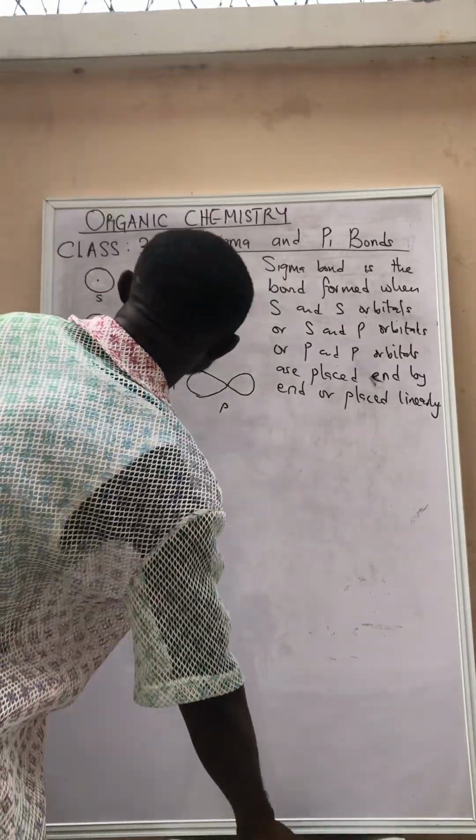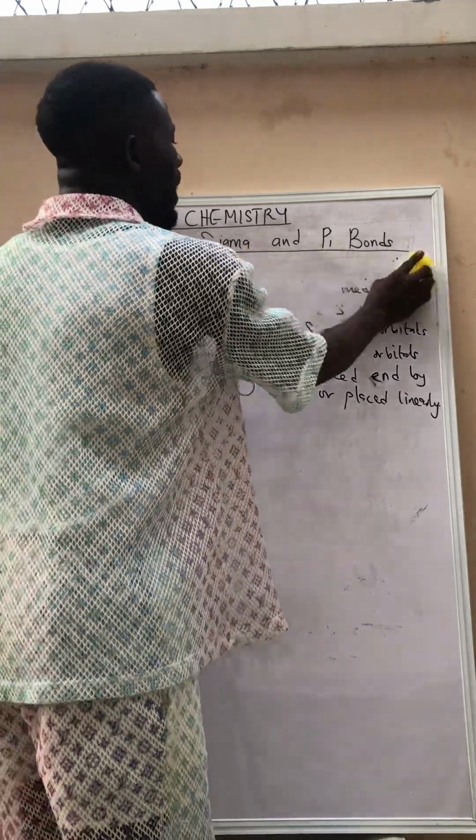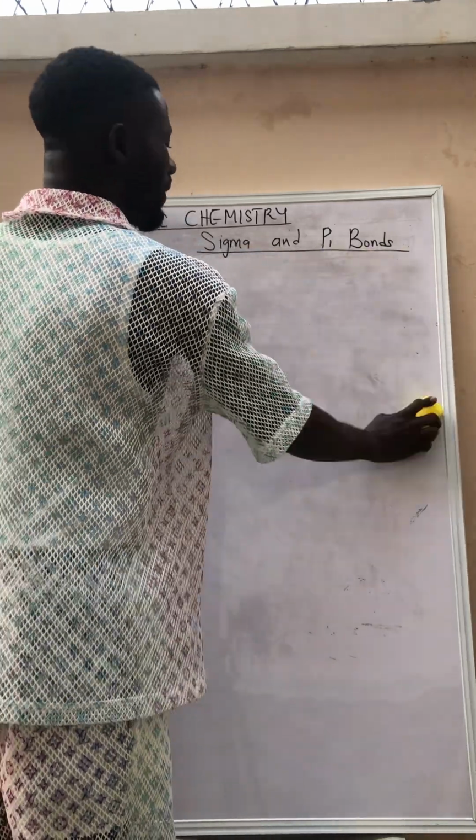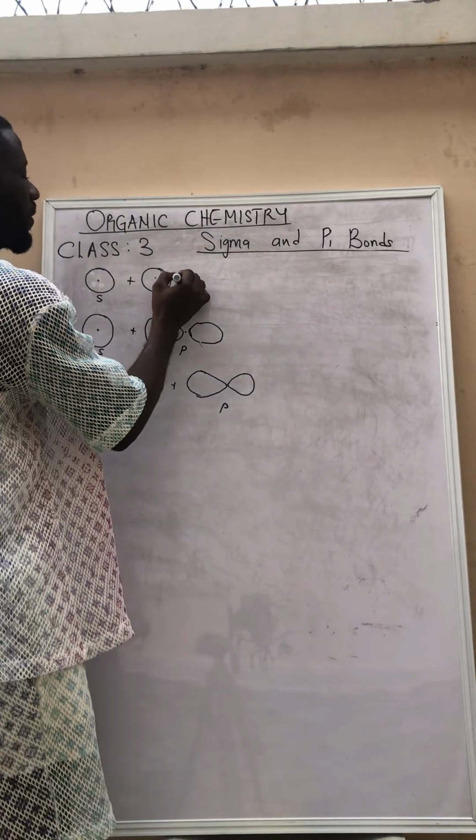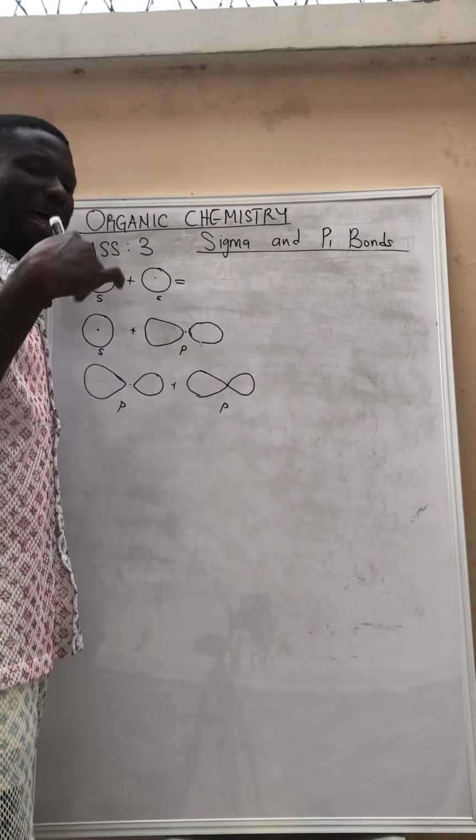All right. Now, having defined sigma bond, when we have this done, what is going to be the result? Okay, there will be an overlapping.